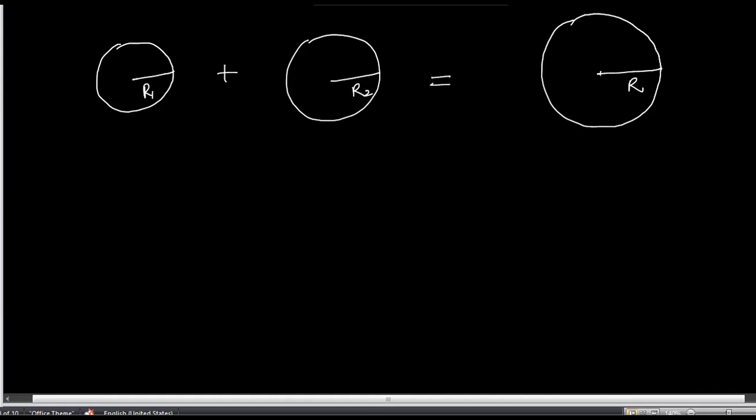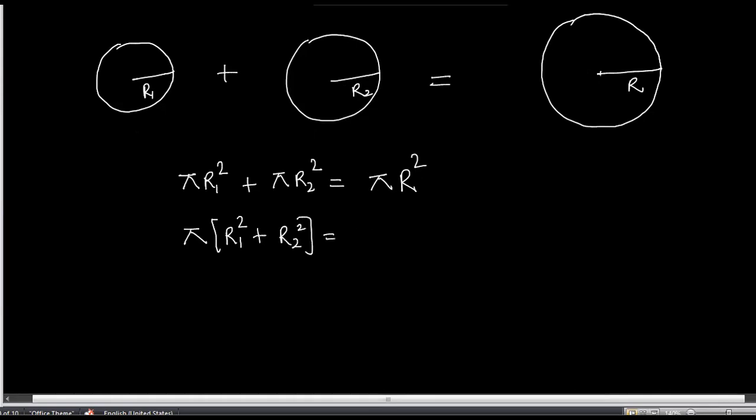So calculate the area of this one. According to this, the area of this one will be pi r1 square, plus the area of this one will be pi r2 square, and that would be equivalent to pi R square. Now take pi common. You will get r1 square plus r2 square equivalent to pi R square. Now this pi and pi will get cancelled out, and you will get r1 square plus r2 square is equal to capital R square. So that option is correct.